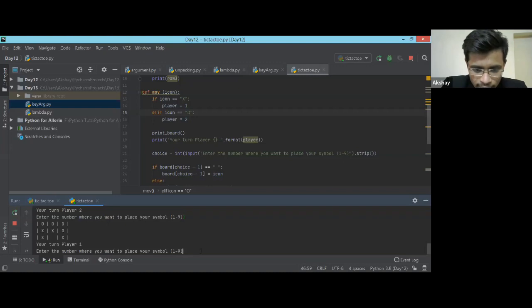But right now, if I go and fill in all the numbers, see, now only the 7th or 8th position is blank, right? Everything else is filled over here. Still it is asking me your turn, player one. And it is actually supposed to win the game, because zero has put... I just gave random numbers, but since I haven't written logic to check if the game is a draw or a win, I haven't checked anything, right?